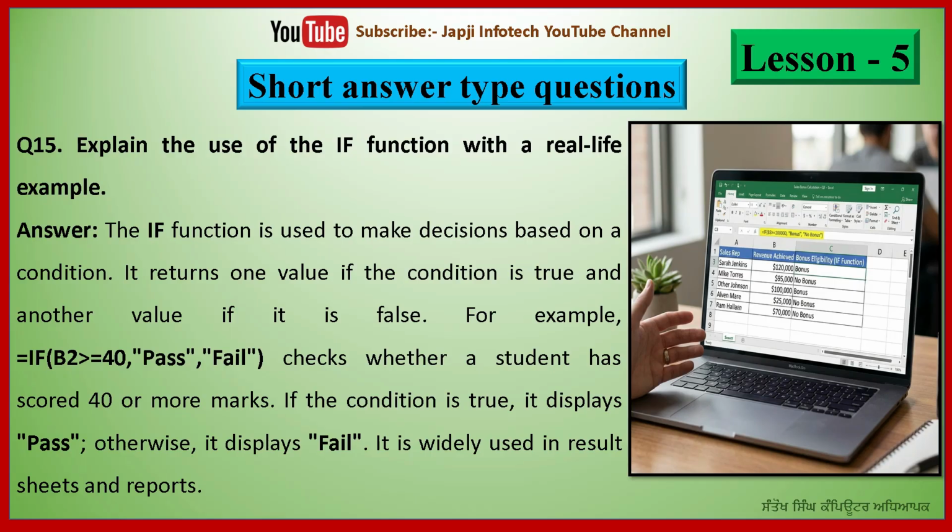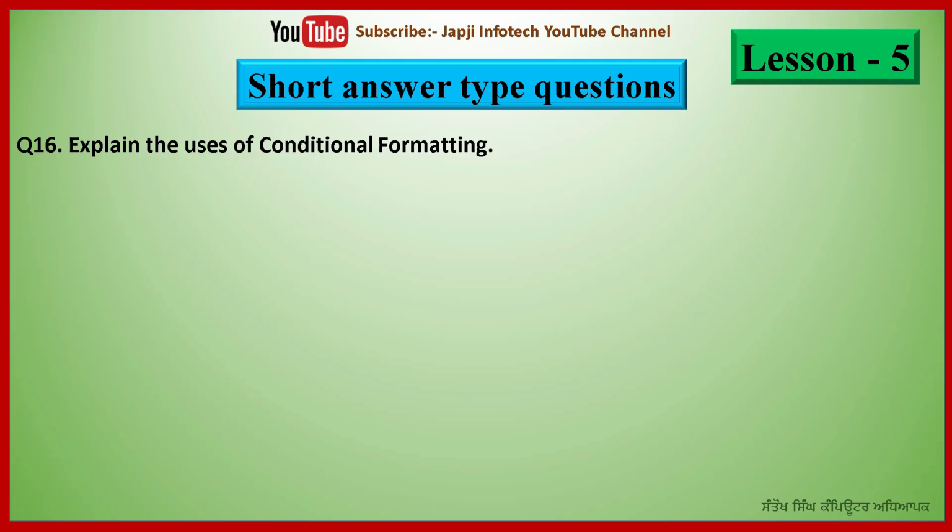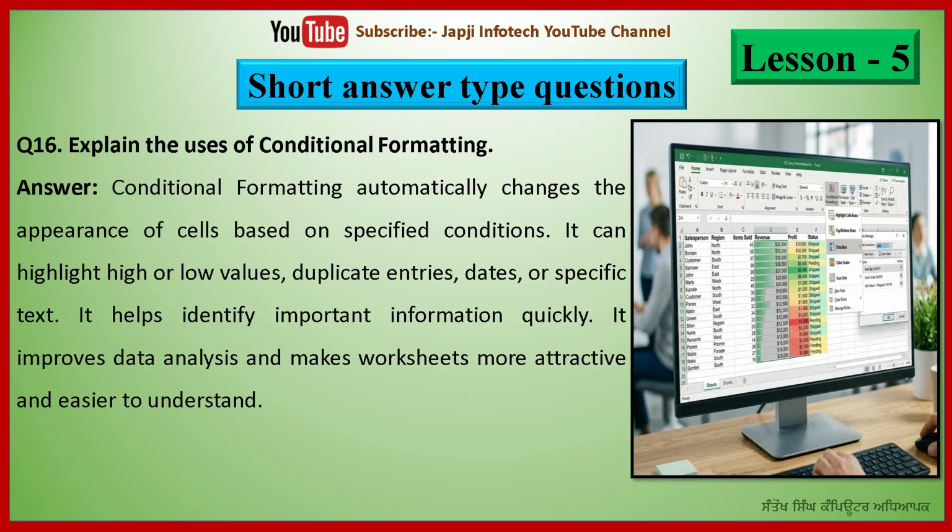It is widely used in result sheets and reports. 16th question is explain the use of conditional formatting. And the answer is conditional formatting automatically changes the appearance of cells based on specified conditions. It can highlight high or low values, duplicate entries, dates, or specific text. It helps identify important information quickly. It improves data analysis and makes the worksheet more attractive and easier to understand.